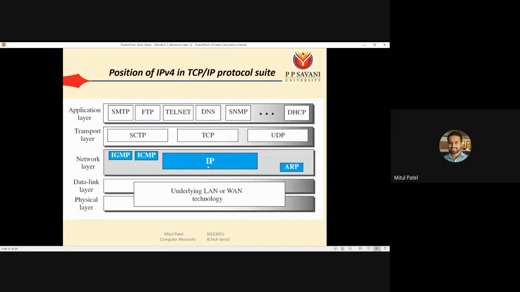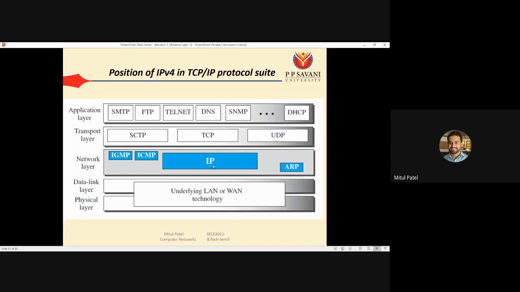So we should consider this structure in which we are following the TCP/IP protocol, in which we have 5 layers: physical, data link, network, transport and application. On the physical and data link layers we have the underlying LAN or WAN technology that we have already learned, while on the network layer we have 4 protocols: IGMP, ICMP, IP and ARP.